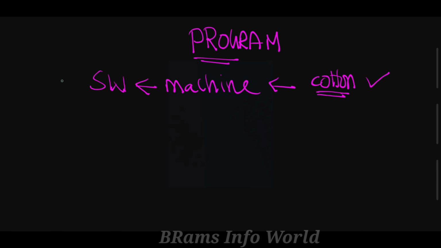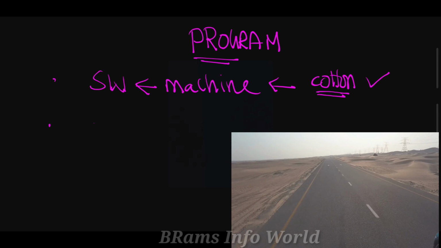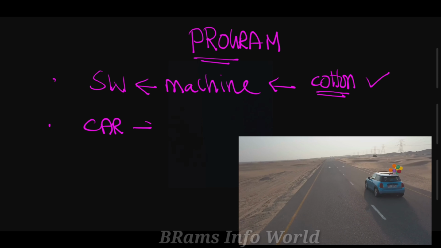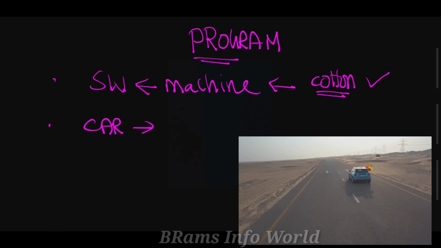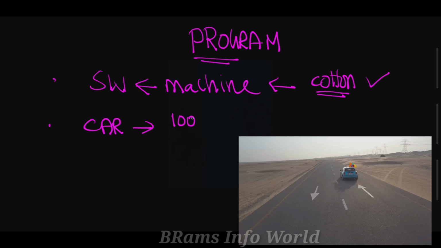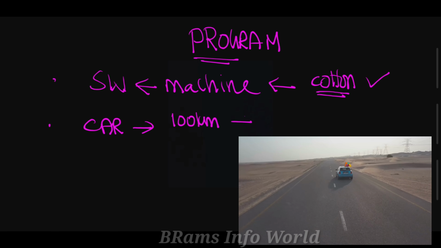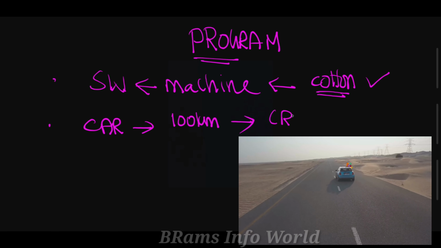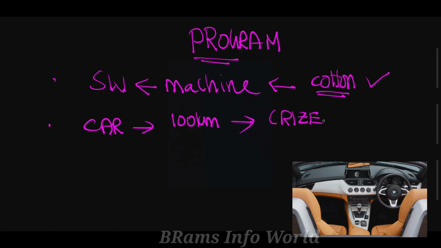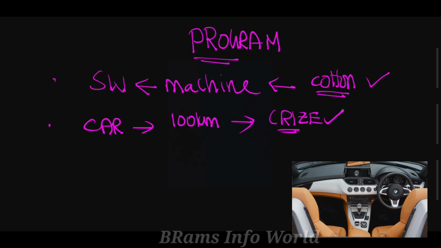Similarly, you are using a car. In the car you are going on a highway at 100 kilometers. The highway is very free and you apply the cruise control. Cruise control is one kind of program, and this program is available in your car.